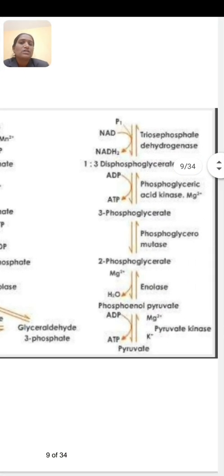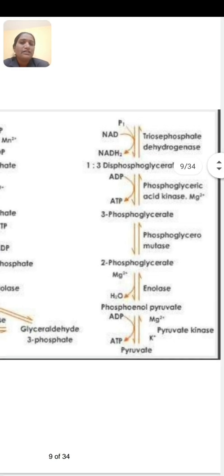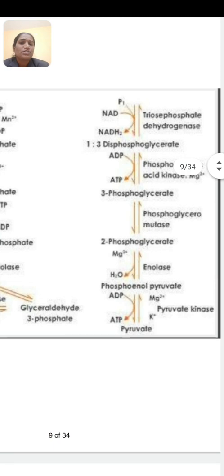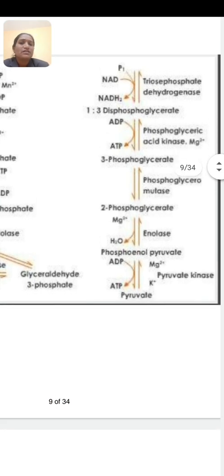Then it undergoes isomerization to form 2 molecules of glyceraldehyde phosphate. It undergoes phosphorylation to form 1,3-diphosphoglycerate. Then it again undergoes phosphorylation to form 3-phosphoglycerate. Then it undergoes shifting to form 2-phosphoglycerate.